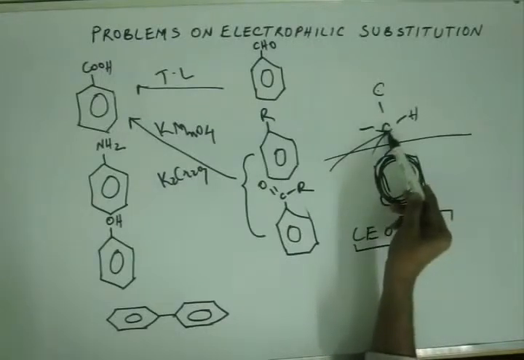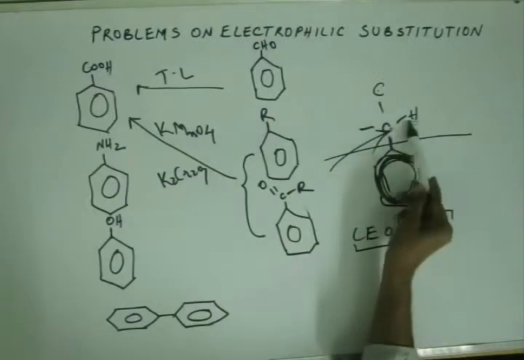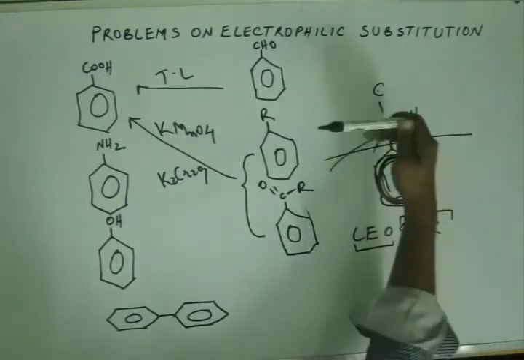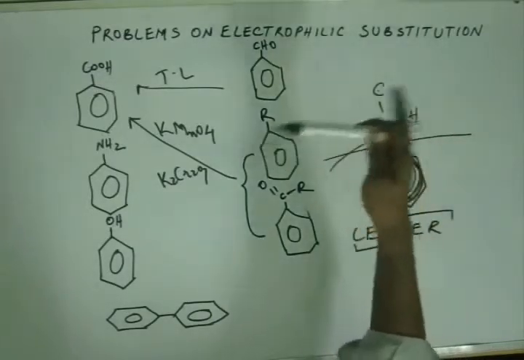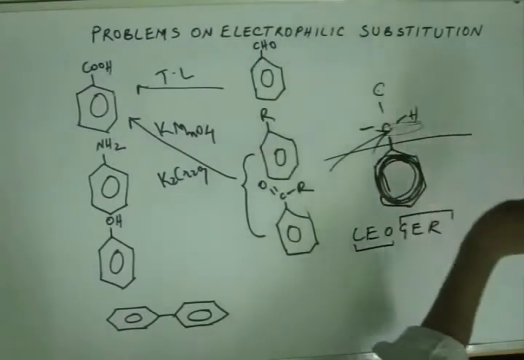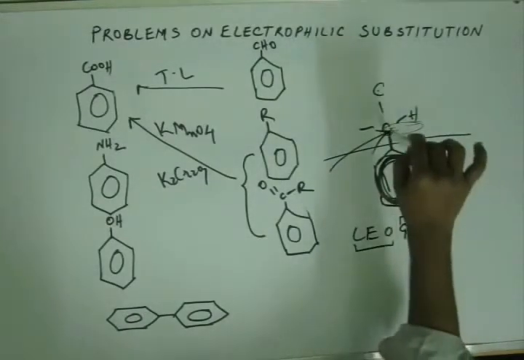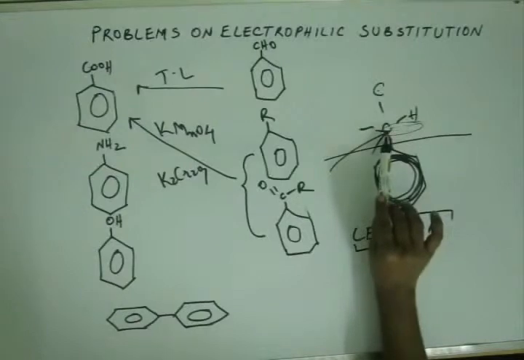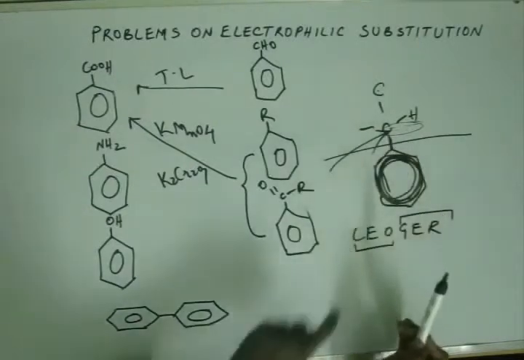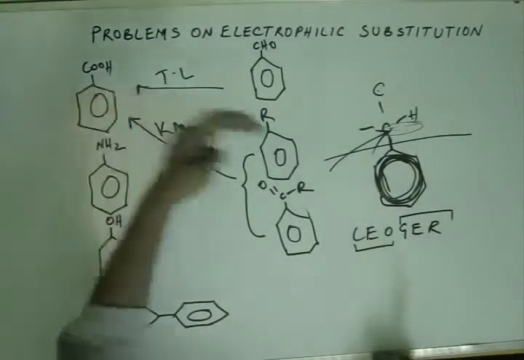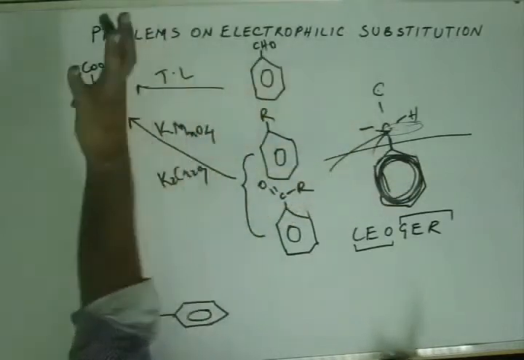So this carbon gets oxidized and converted to COOH, a carboxylic acid group, and the rest of the chain is broken and corresponding different acids are formed at other bonds as well. But surely this carbon will be the first carbon to get oxidized, and one of the products will always be benzoic acid and the rest will give other acids as well.